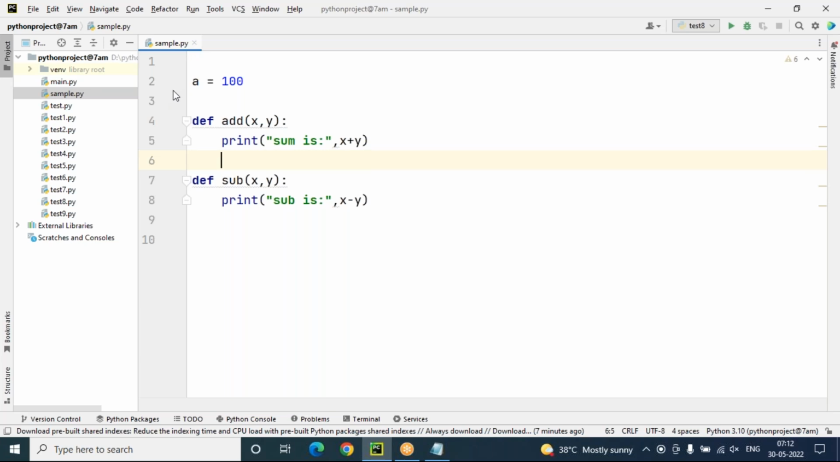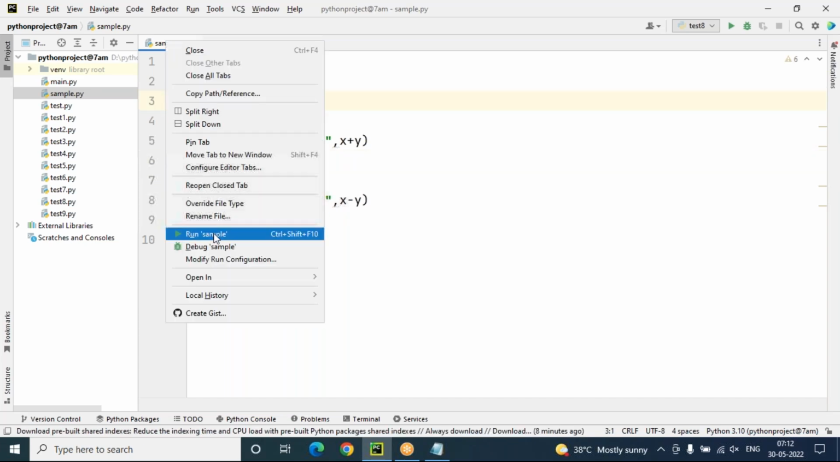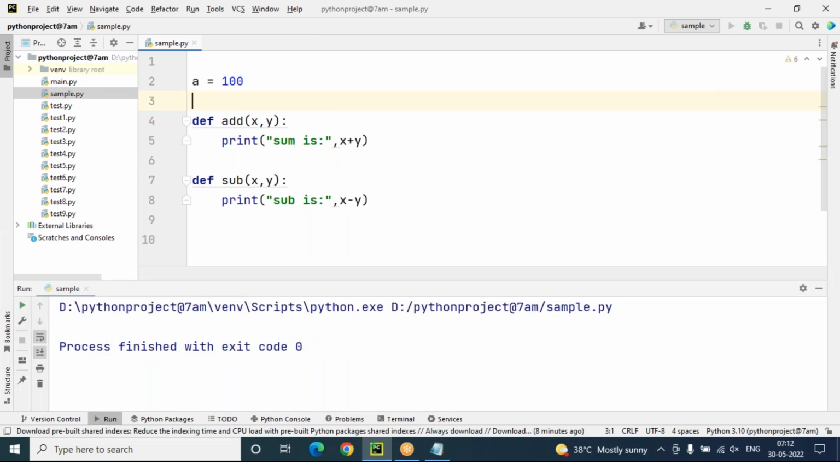This module contains one variable, a, and two functions, add and sub. These are all members of the module. A module contains a group of variables, functions, and classes. I included a variable and two functions in this sample.py, but whenever I execute sample.py, nothing happens. There is no result here.